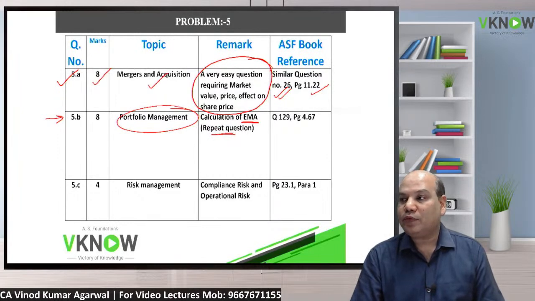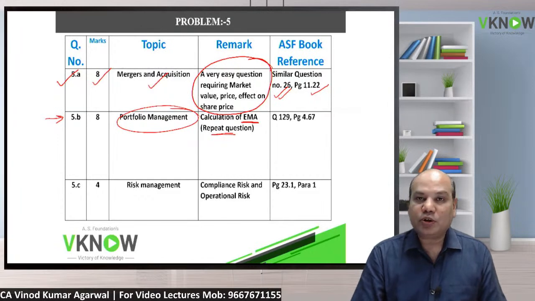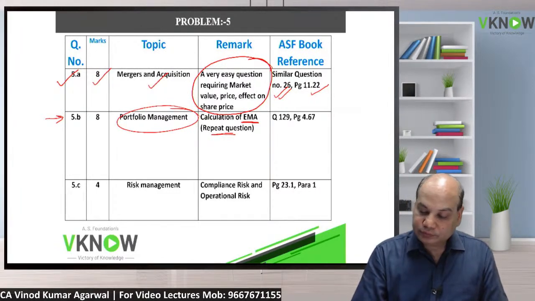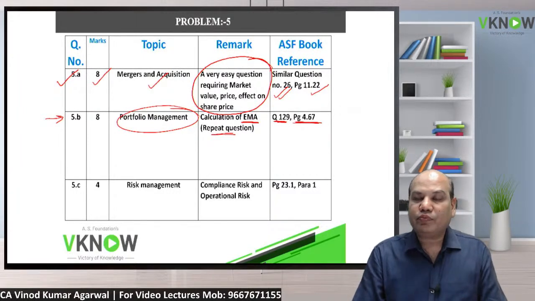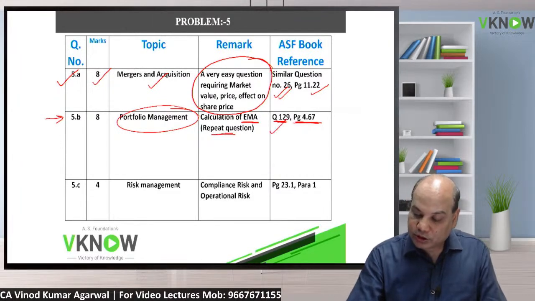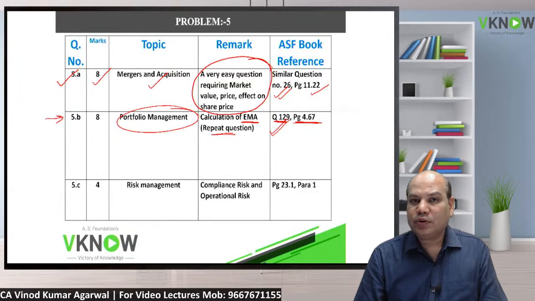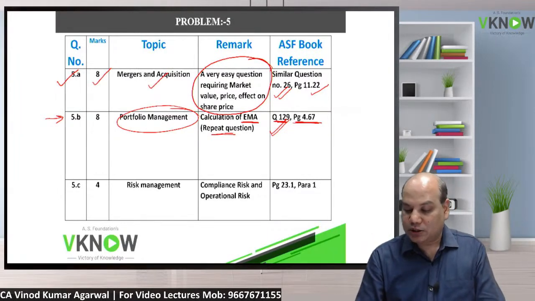They will give you nifty values on different dates and you have to find out the exponential moving average. And we have covered a similar question in the class, question number 129 on page 4.67. Question 129 was on exponential moving average. Just apply the basic formula and you will be able to get the answer.